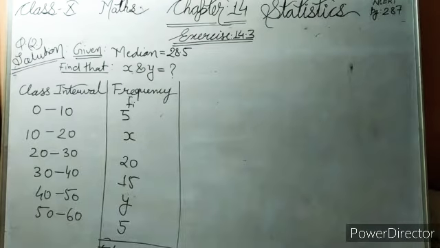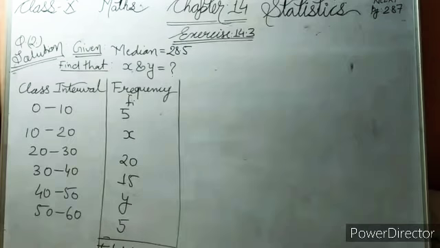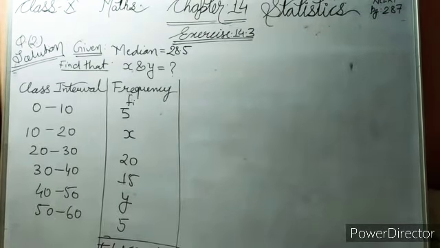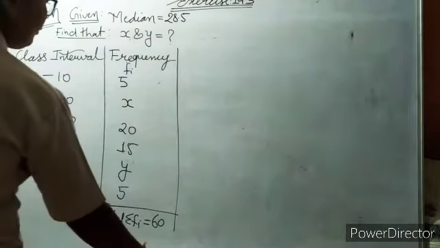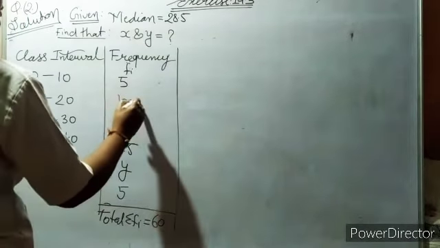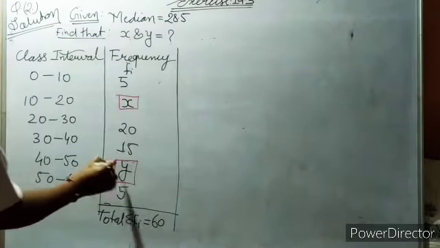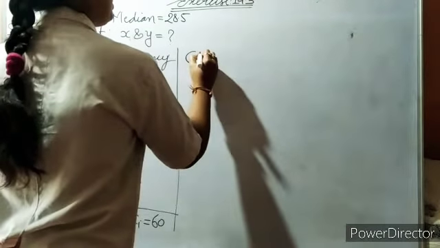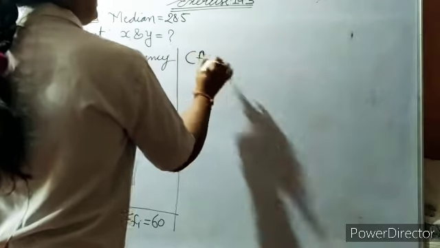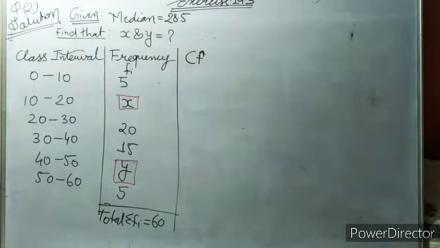But they didn't give the values of x and y, so now we will find them. It is also very easy. You have already solved a question like this in exercise 14.1. Now look at the CF, the cumulative frequency.